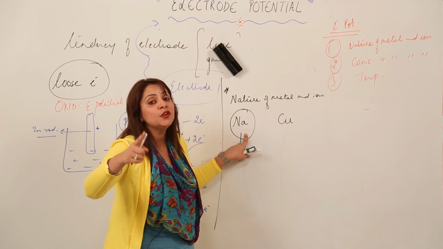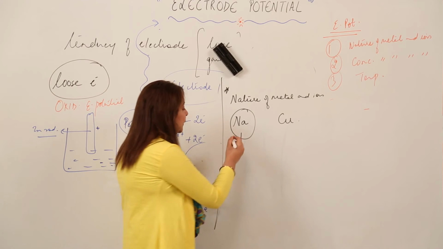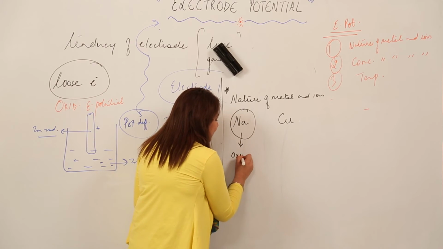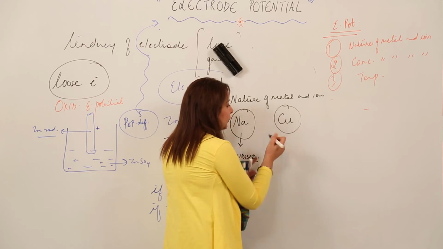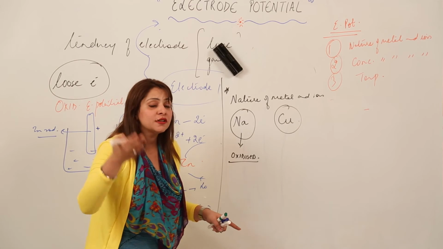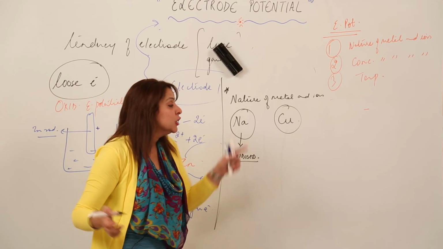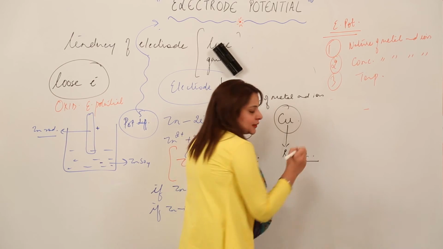So obviously the one which has more tendency to get oxidized is going to get oxidized, right. So that means it will get oxidized. And the other, with respect to sodium, that means copper with respect to sodium, is not going to get oxidized because the oxidation of sodium has already occurred. So that means copper is going to reduce in this case, right.